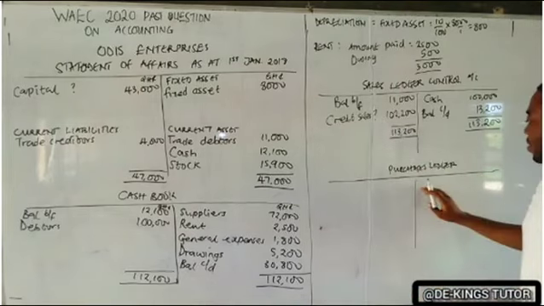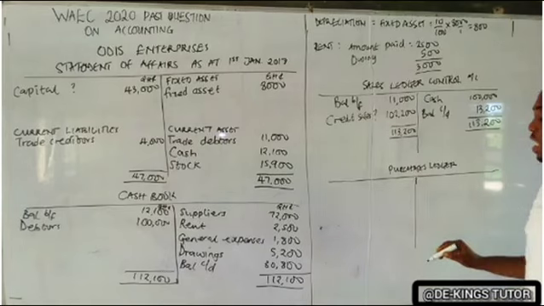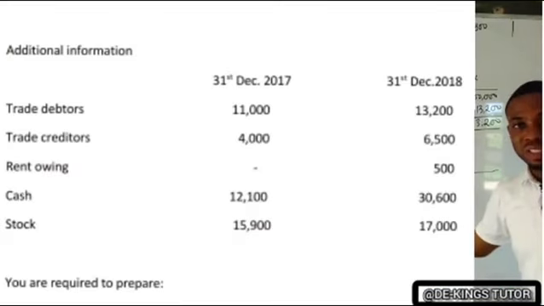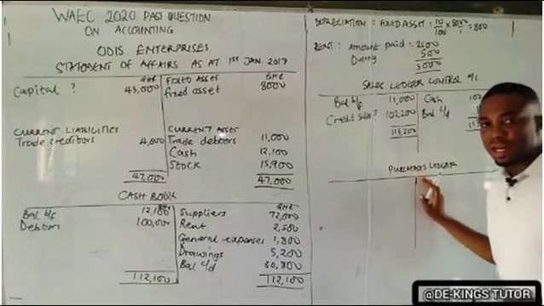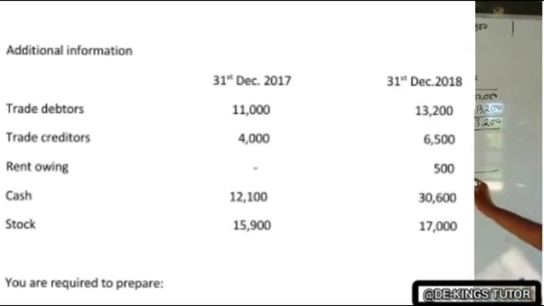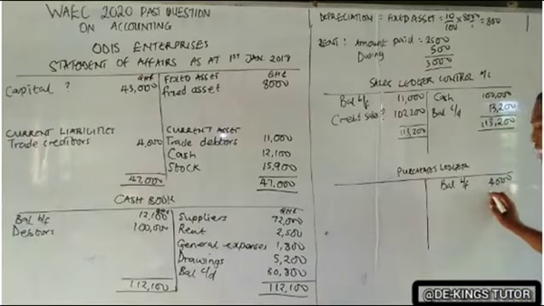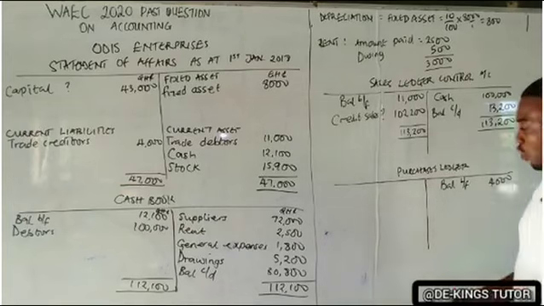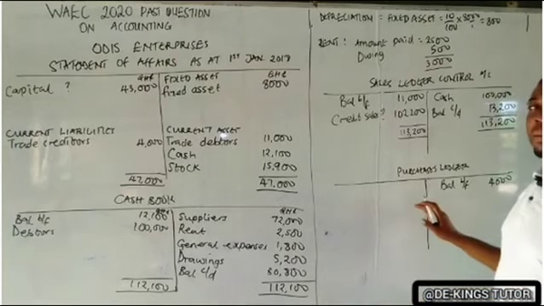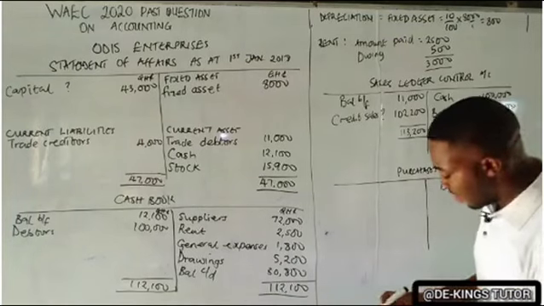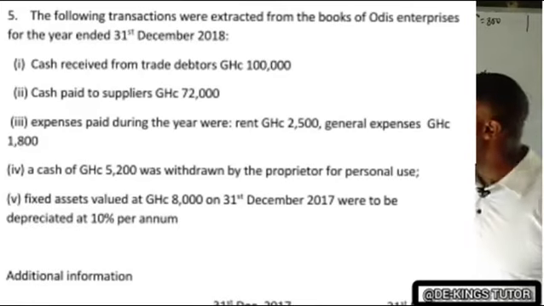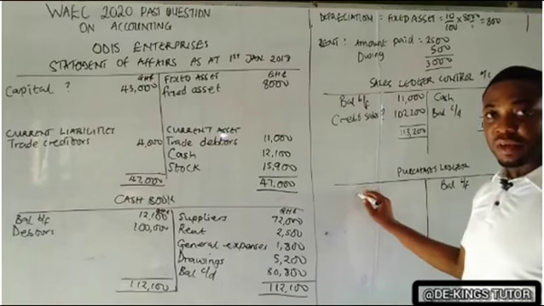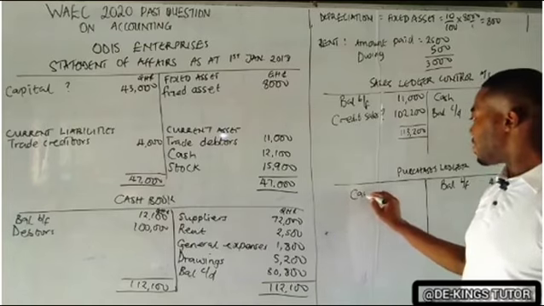Now in this, if you check in the question, you'll see trade creditors. Now all creditors have credit balance. So we'll post there the balance brought forward for 31st December 2017. The balance brought forward was 4,000. Okay. So we're going to check other things that relate to the creditors. Now, if we check there, they say they paid cash to suppliers. Check the question there, and if they paid suppliers, it means it's still related to creditors. Suppliers are still creditors. So the money is being received by them.